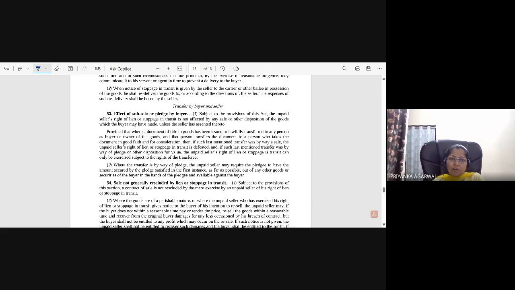Effect of subsale or pledge by buyer. Subject to the provisions of this act, the unpaid seller's right of lien or stoppage in transit is not affected by any sale or other disposition of the goods which the buyer may have made, unless the seller has assented thereto.